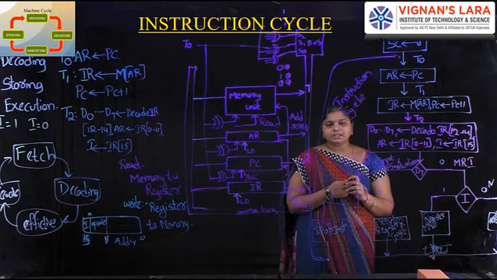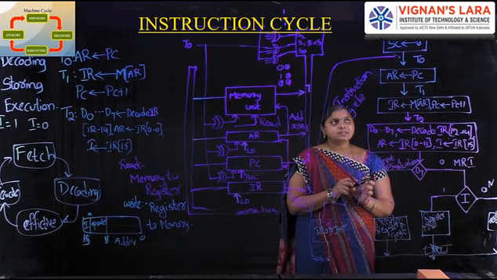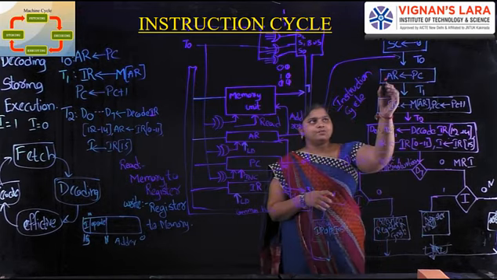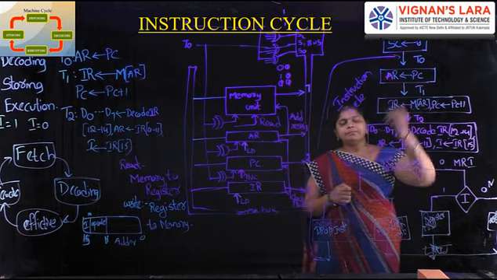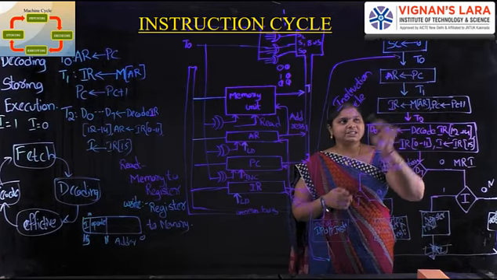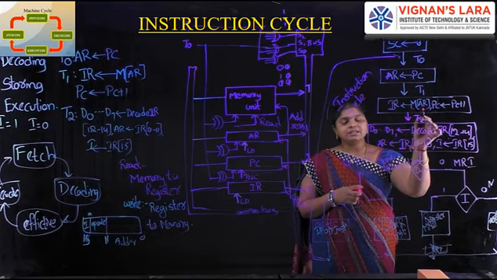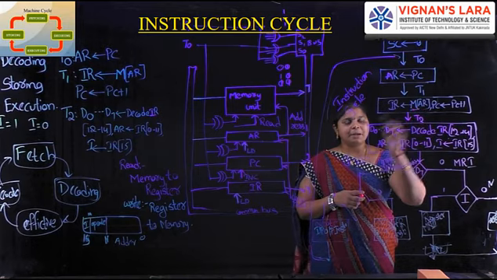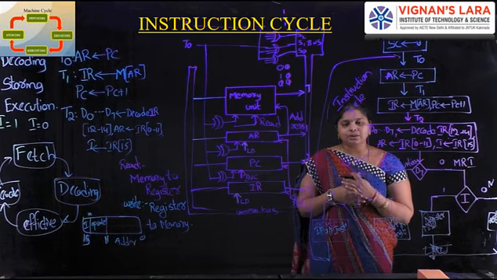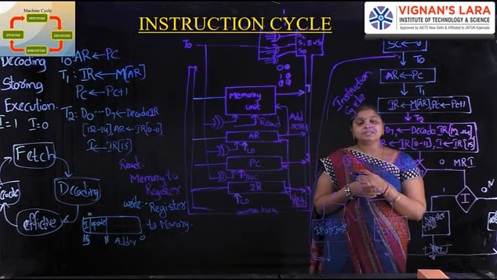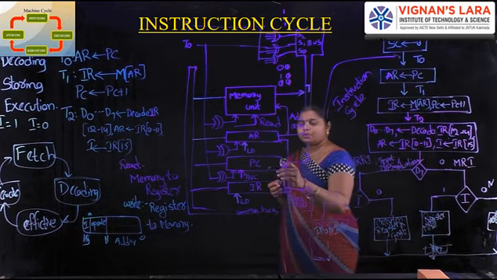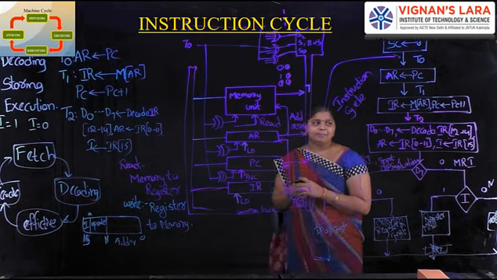First of all, we initially start with the sequence counter at 0. Next, the program counter holds the address of the next instruction, which is transferred to the address register. Coming to T1, we use the instruction register and memory register, and the address register specifies where in memory the instruction is stored. Here the program counter is incremented by 1.